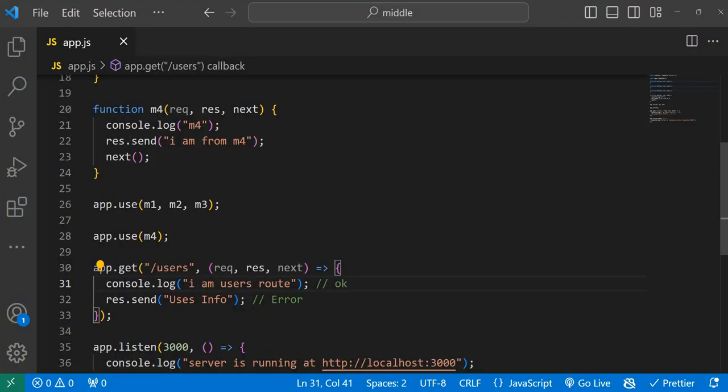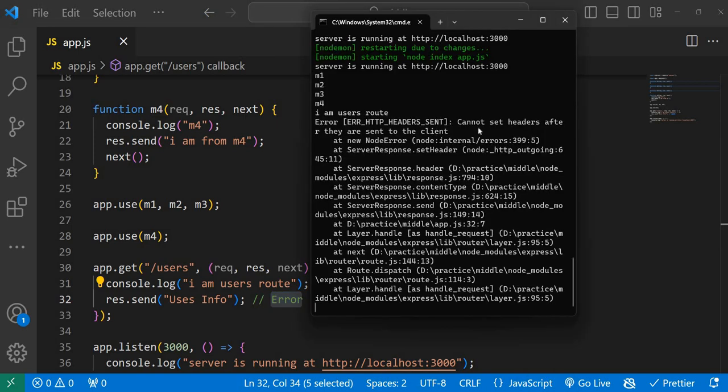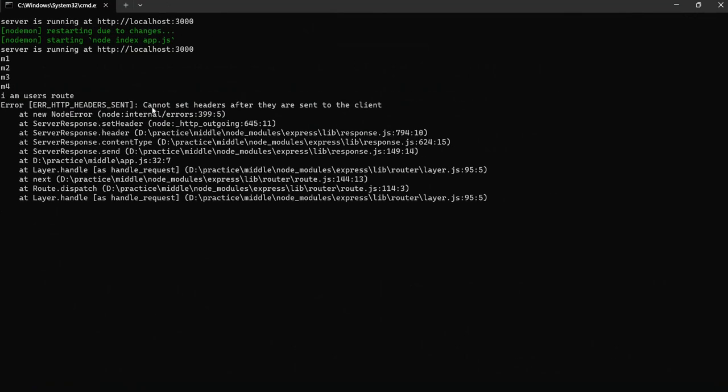So after sending a response to the client, we can still invoke another middleware. That is possible. But we can't send a response two times to the client, because the request response cycle has already completed. How does it respond? If you see, it says an error. I will expand this one. It clearly says cannot set headers after they are sent to the client. The meaning is, once you have sent a response to the client, you can't send another one. We can't set the headers after they are sent to the client.